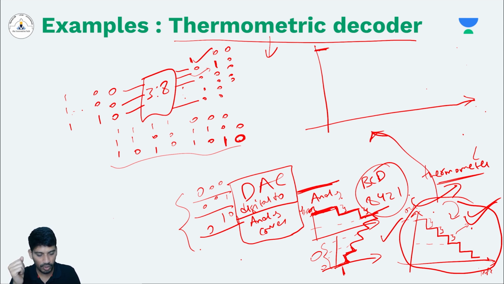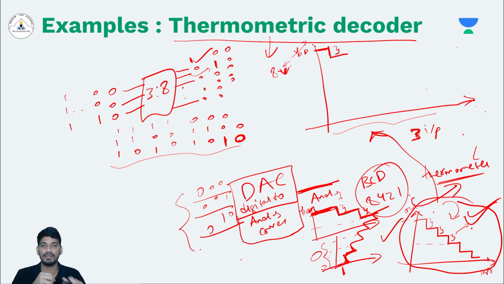So if my input code is 0, then my output should be at VDD. If my input code is 1, it should reduce by exactly one step. Let's say I'm designing a 3-bit, 3 input decoder. Then let's say my VDD is 8 volt.